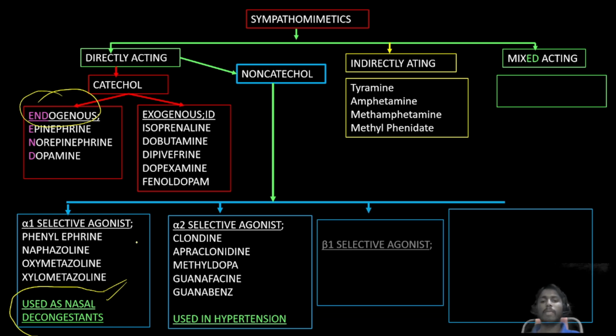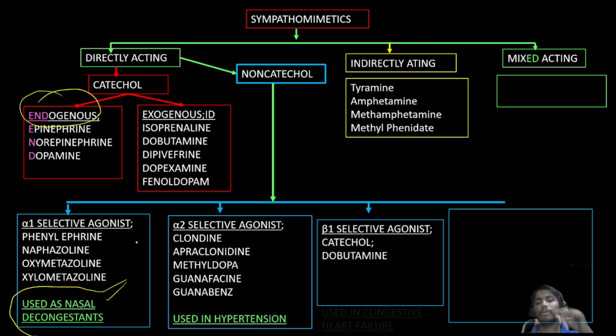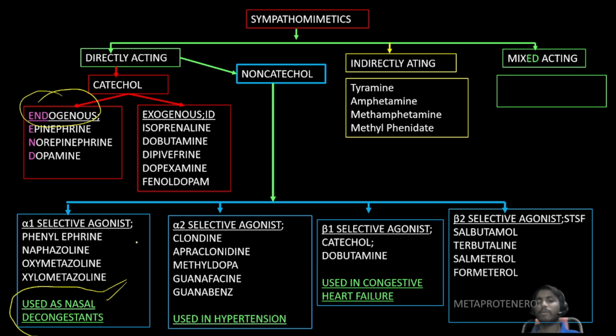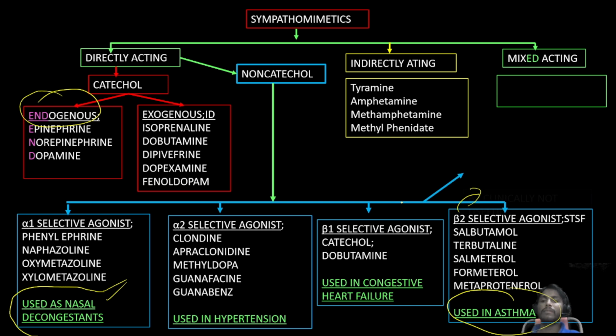Next, beta 1 selective agonist, a catechol ring containing drug, that is dobutamine. It is used in congestive heart failure because beta 1 receptors are majorly present on the heart. The alpha 2 receptor is located in the brain, and the alpha 1 receptor is majorly located on blood vessels. Beta 2 selective agonists are salbutamol, terbutaline, salmeterol, formoterol, and metaproterenol. These drugs are used in asthma because beta 2 receptors are majorly present in the bronchi. Beta 3 receptor is clinically not useful.